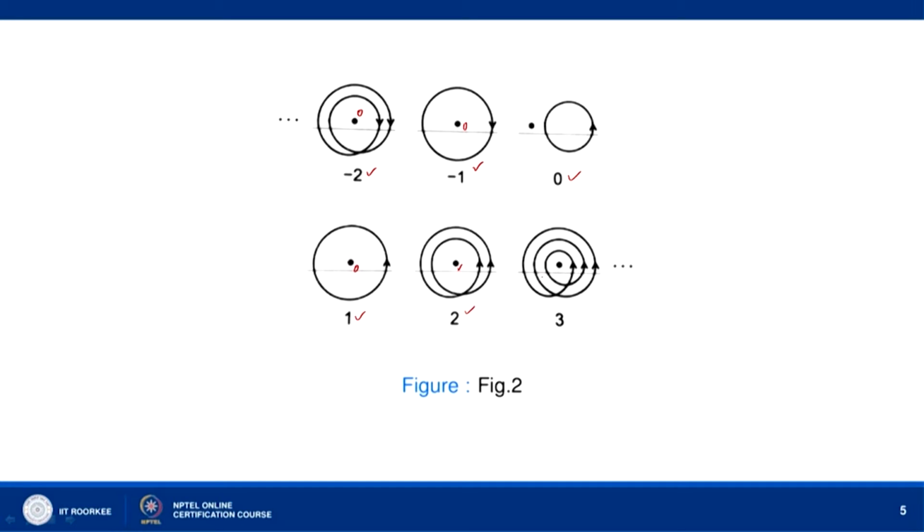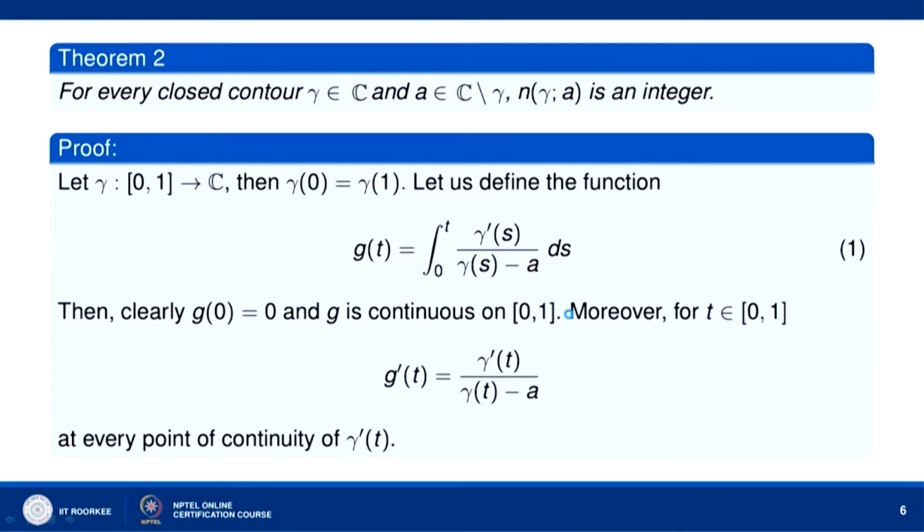Here we are moving 3 times in the anti-clockwise direction about this point, let us say the origin, so the winding number is 3. Now, let us show that for every closed curve, we have earlier seen that in the case of gamma being a circle, mod of z minus a equal to r, the index is an integer. When we take the anti-clockwise direction, it is a positive integer. When we take a clockwise direction, it is a negative integer.